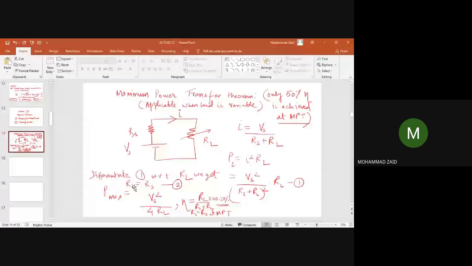And if you put RL equal to RS in this equation 1, you get the maximum power which can be transferred as VS squared divided by 4RL. So the efficiency at this point will be only 50%.